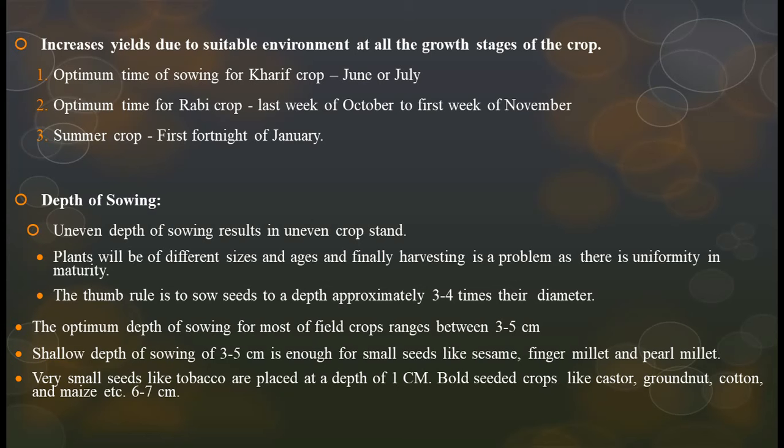Uneven depth of sowing results in uneven crop stands. We already know this. Plants will be of different sizes and ages, and finally harvesting is a problem as there is no uniformity in maturity. If the seeds germinate timely, then all the seeds will grow simultaneously, and the harvest can be done at the same time, friends.